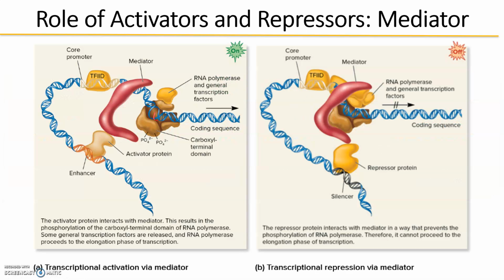Remember mediator. Mediator's job was to switch between initiation and elongation. So we can have an enhancer that comes in and helps recruit mediator so that it can function for that switch from initiation to elongation. Or we can have a repressor that comes in and stops mediator from doing its job, and then we can't switch from one to another, okay? And then we can't have transcription.